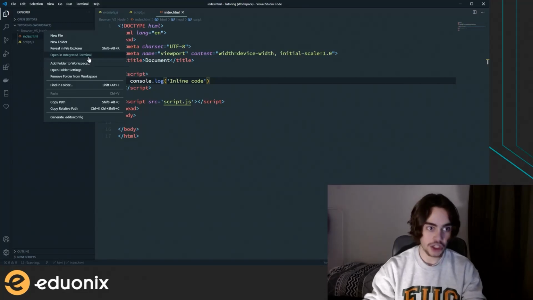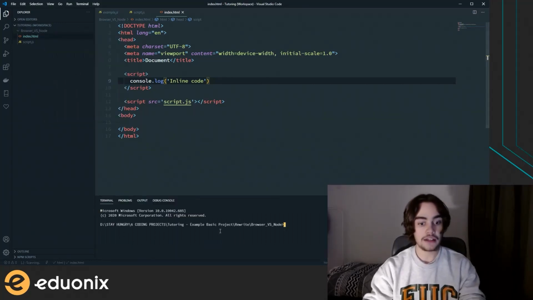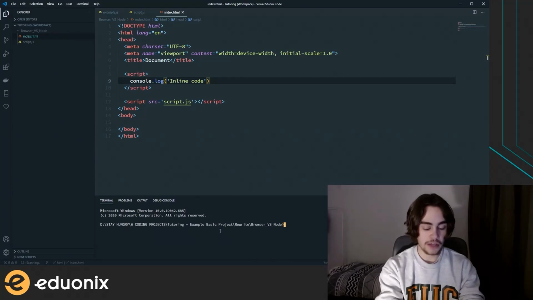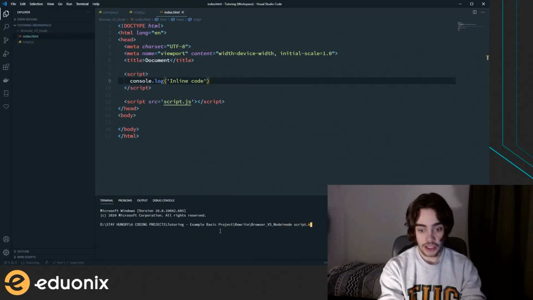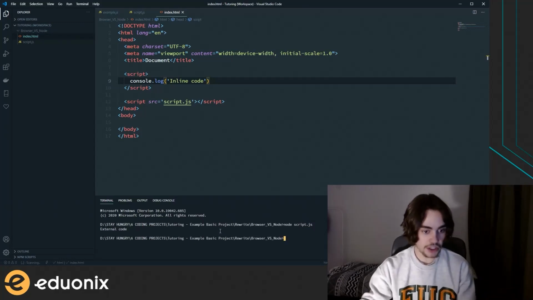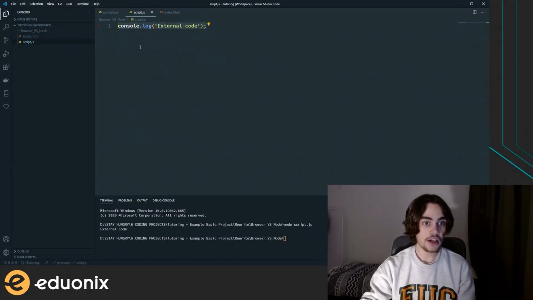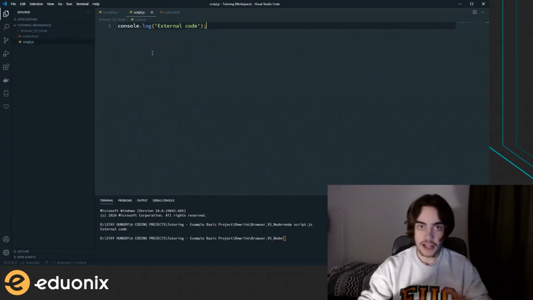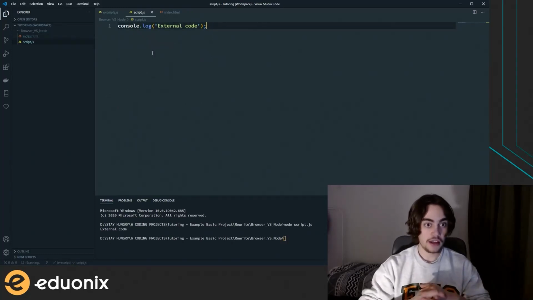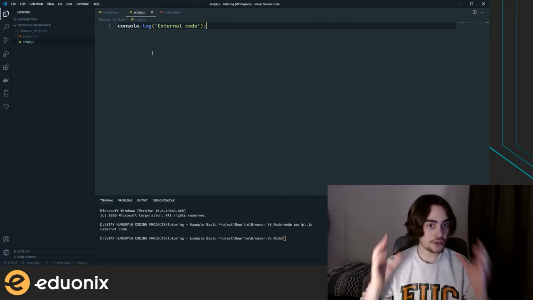So I can't run an HTML file in Node, but what I can do is run that external file that we have here. I'm just going to do that by saying node script.js, and we'll see that it prints the same thing, external code, which is right here. The console.log function works exactly the same between the browser and my local machine. And this is extremely powerful.